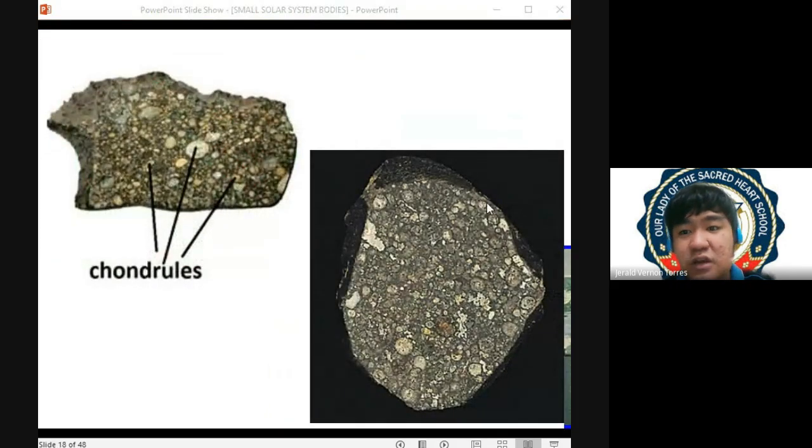Kaya ganyan itsura niya kasi meaning yung parent asteroid niya, let us say asteroid na lang for best exemplification, hindi pa siya differentiated. Hindi pa nakasort out yung material niya, and that is why may mga mineral grains or may mga chondrules kayo.